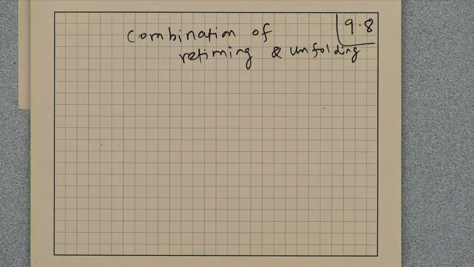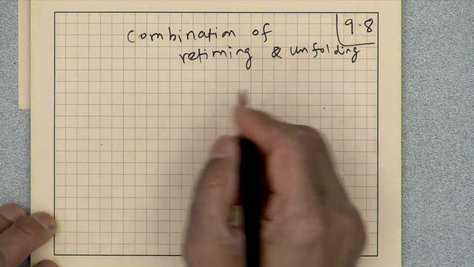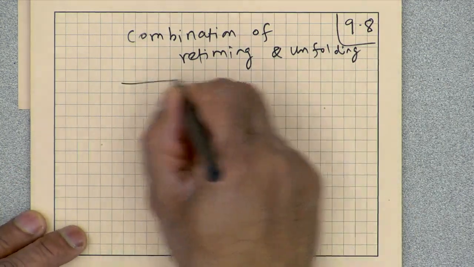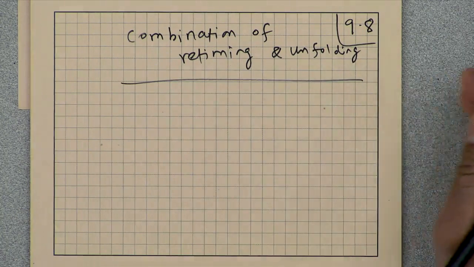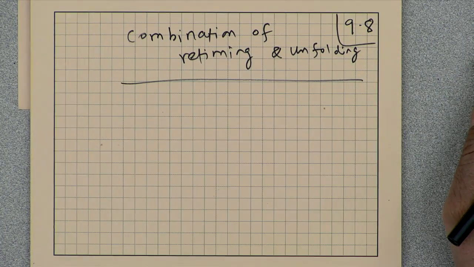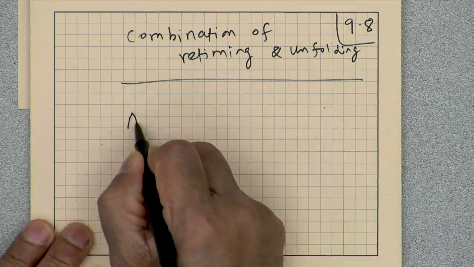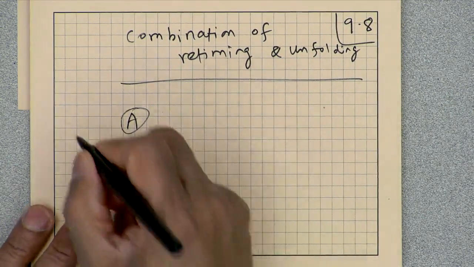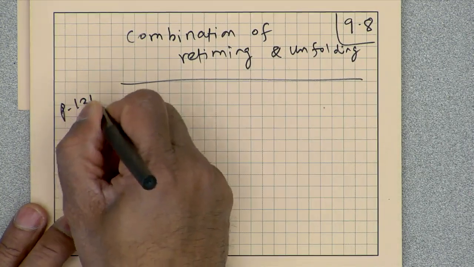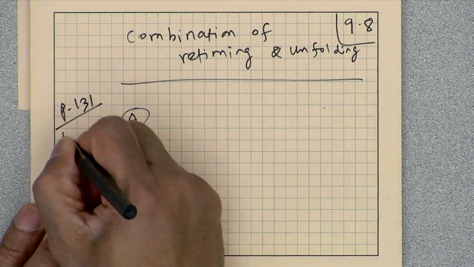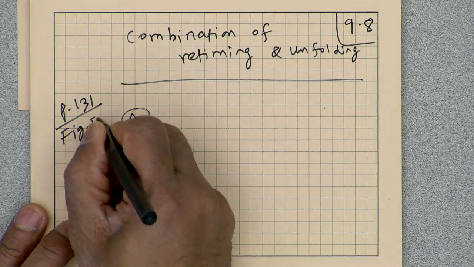Let me take an example from the book. I'm not really sure if that example is helpful before I talk about a theory of combination of retiming and unfolding, but let's just take an example. This is from page 131 of the book, figure 5.8.